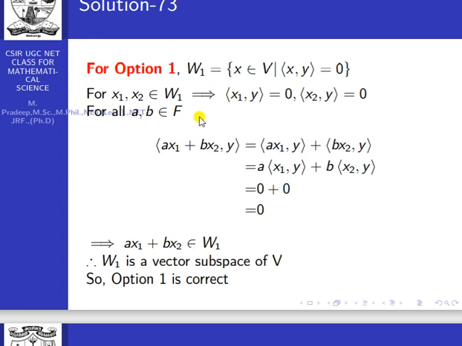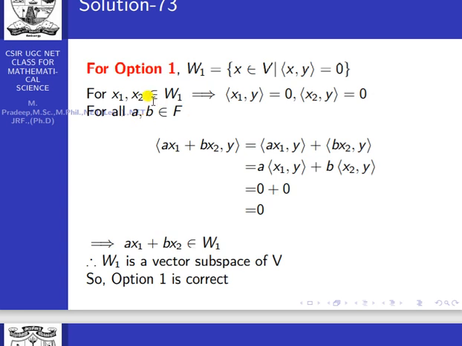So x1, x2 belongs to W1 means the inner product of x1 comma y equals 0, because of the definition of the set W1, the inner product of x comma y equals 0 for every x belongs to V. So when you choose x1, x2 belongs to W1, that means the inner product of x1 comma y equals 0 and the inner product of x2 comma y equals 0.